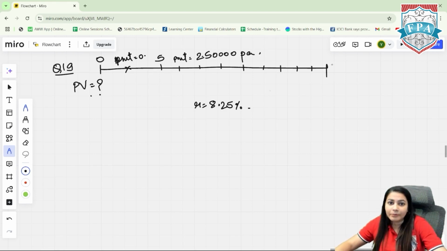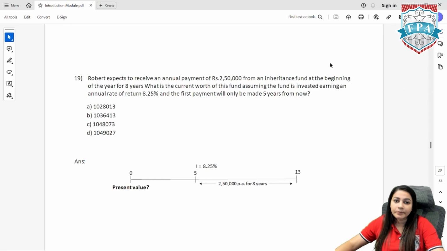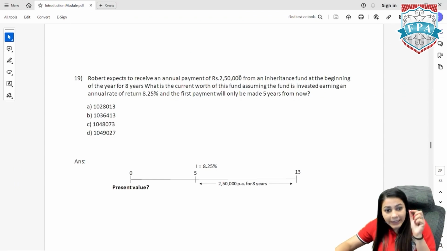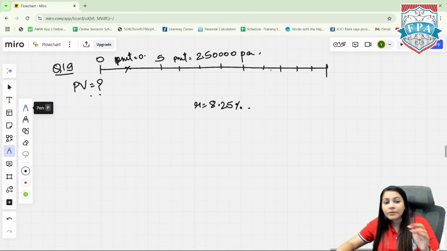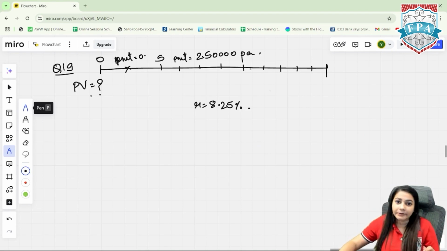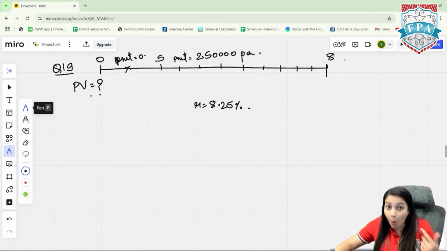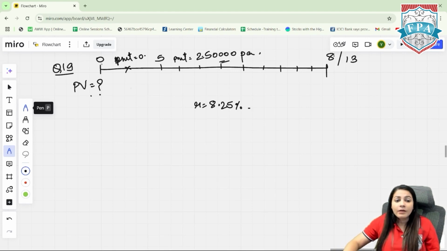But till what time? That's the hidden adjustment. Check. That 8 years is what this inheritance fund is to be received. So will it be 0 to 8 or will it be 5 plus 8? If I say 0 to 8, that means my timeline is 8 years, or 2,50,000 is to be withdrawn for 8 years. Should it be 5 plus 8, that is 13, the total timeline of 13 years, wherein 0 to 5 there is no withdrawal.